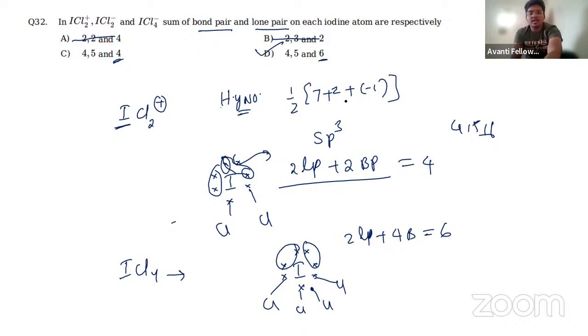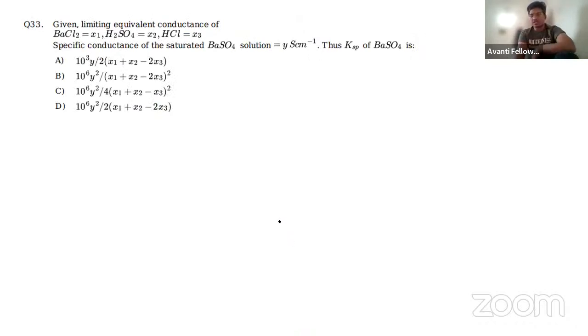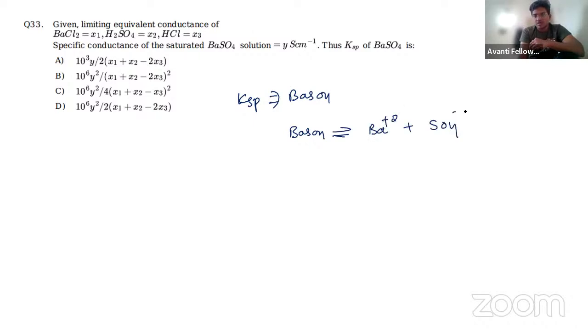Next one. This question is a bit important. I have solved it on my own. This question is a mixture of both electrochemistry and ionic equilibrium. So for the KSP of BaSO4, how are you going to write it? KSP is simply the solubility product for a sparingly soluble salt. BaSO4 dissociates into Ba2+ plus SO4 2 minus.